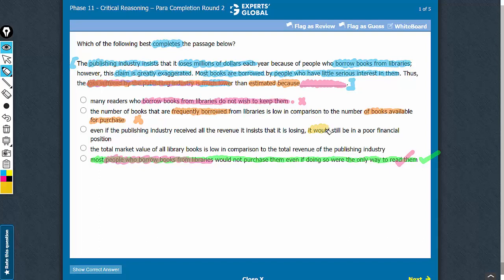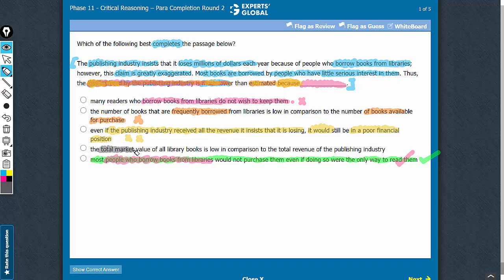Answer choice C gets into what would happen if the publishing industry received all the revenue it insists that it is losing. That it would still remain in a poor financial condition is something which is beyond the scope of the argument. In this clause, we are simply expecting a reason why the loss suffered by the publishing industry is much lower than their estimate. Answer choice C does not answer this because bit here, and it brings in information which is out of the scope of the argument. C cannot be the correct answer choice.